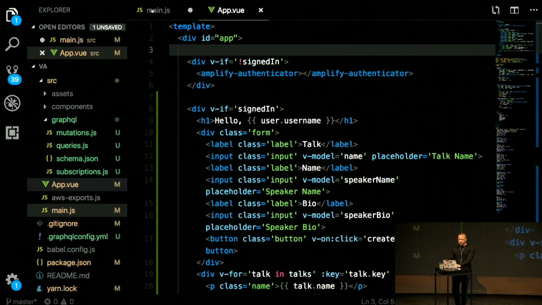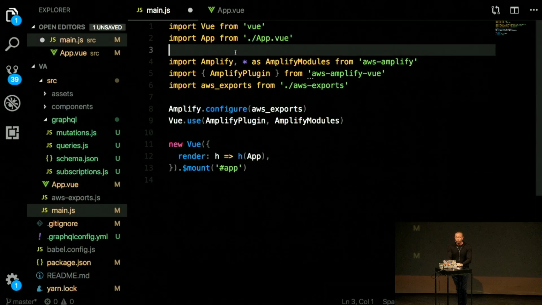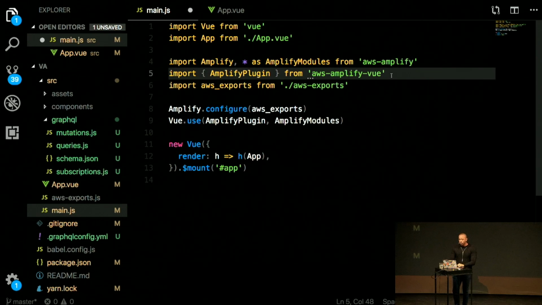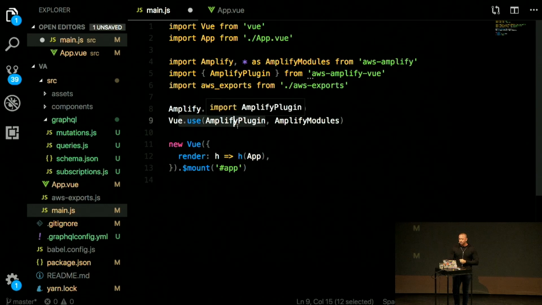So I'm going to go into main.js and see how we configure our project to work with Amplify. We import Amplify and Amplify modules. We import this Amplify plugin, which is Vue specific. And then we import an AWS exports file that was generated by our CLI that describes all of the different services that we've enabled. And then we just call Vue.use after we configure our Amplify project by calling amplify.configure.